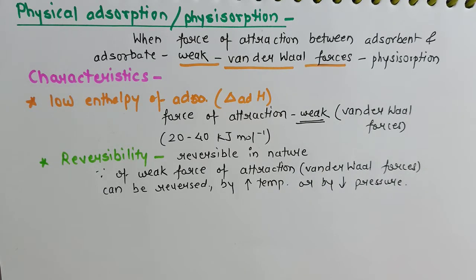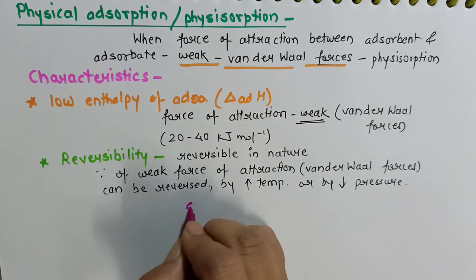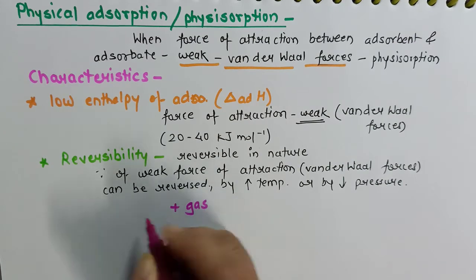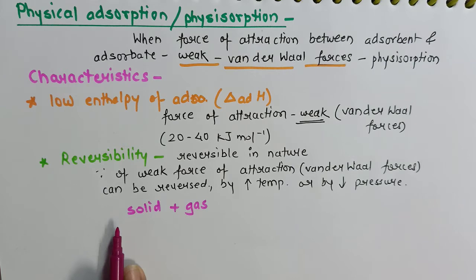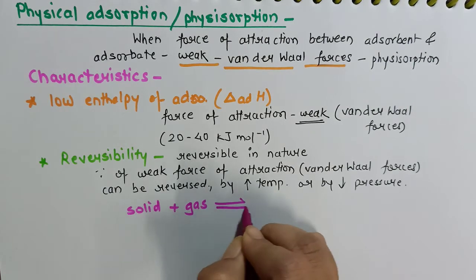Always you have to remember that gases get adsorbed on solids, like carbon dioxide gas gets adsorbed on platinum, hydrogen gas gets adsorbed on nickel, etc. So it is always a gas that gets adsorbed on the solid. It's reversible.